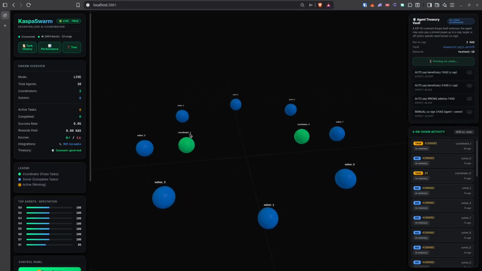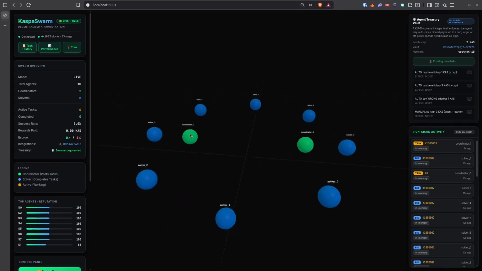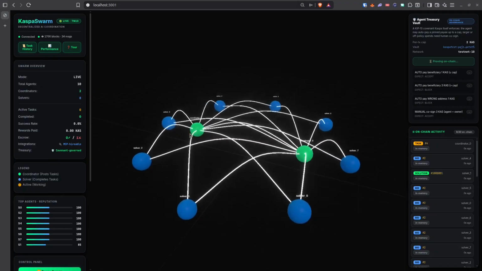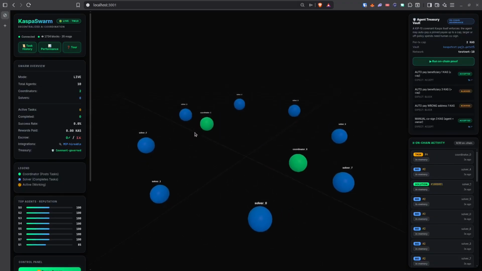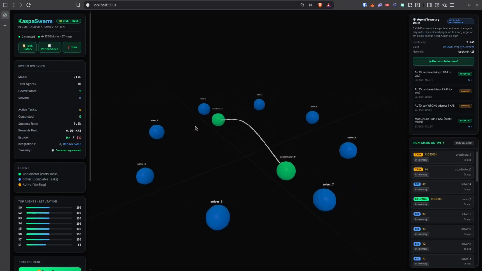This isn't a simulation. Every connection you are seeing is a real transaction on the Kaspa blockchain. AI agents hiring each other, doing the work and getting paid. No broker, no server in the middle, just the chain.